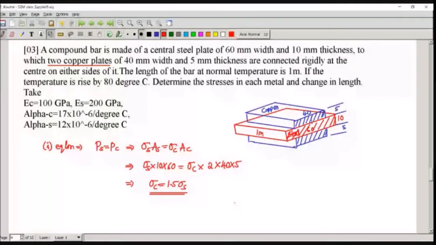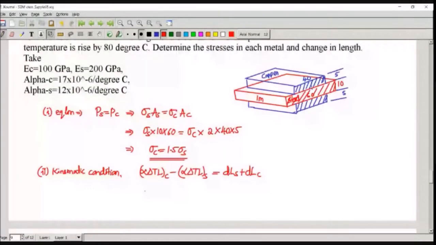Next is the kinematic condition. Kinematic condition for this is alpha delta T L of copper minus alpha delta T L of steel is equal to DLS plus DLC, because it is parallel arrangement. Alpha for copper is 17 into 10 power minus 6. Delta T is 80 degrees Celsius. I'll write that outside. Length is also same. So 80 into 1000, I'm writing outside, 17 into 10 power minus 6 minus 12 into 10 power minus 6. Alpha for steel, that should be equal to right hand side.